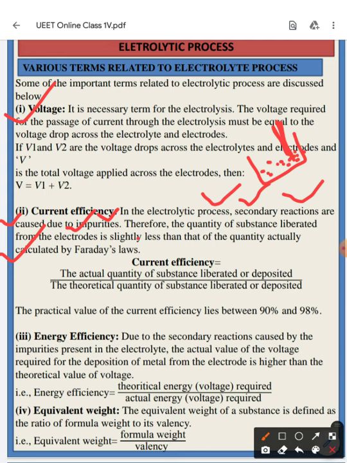So the current efficiency is equal to the actual quantity of substance liberated or deposited divided by the theoretical quantity of substance liberated or deposited.